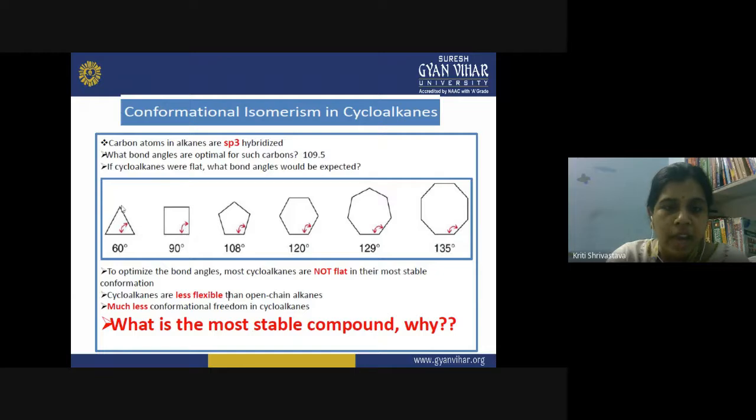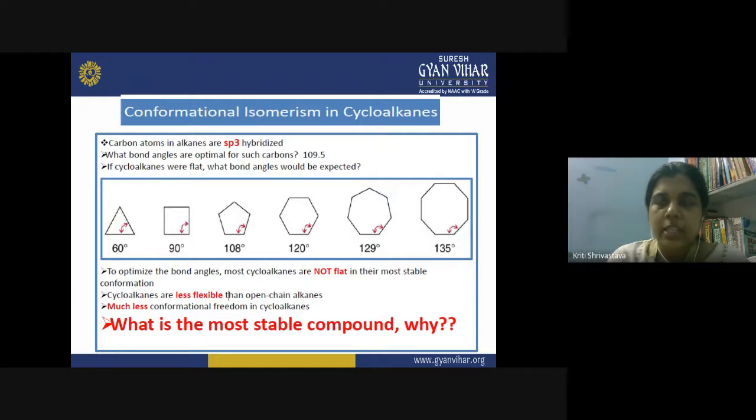But because they have to maintain their cyclic nature, that cycle has to be maintained. They should have a closed chain structure. So they are also less flexible compared to the open chain alkanes. In open chain alkanes, we have seen in the previous lecture that carbon-carbon single bonds can undergo rotation around the axis, and these rotations require so little energy that they can take place even at room temperature.